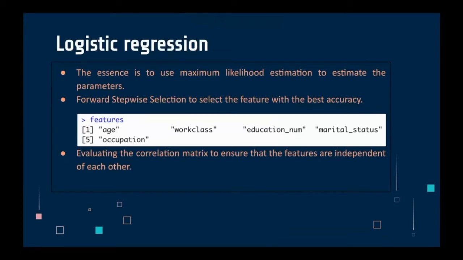First, the essence of logistic regression is to use maximum likelihood estimation to estimate the parameters. Before fitting the model, we use forward stepwise selection to select the features with the best accuracy. The result shows the 5 chosen predictors. Also, it is important to evaluate the correlation matrix to ensure that the features are independent of each other.